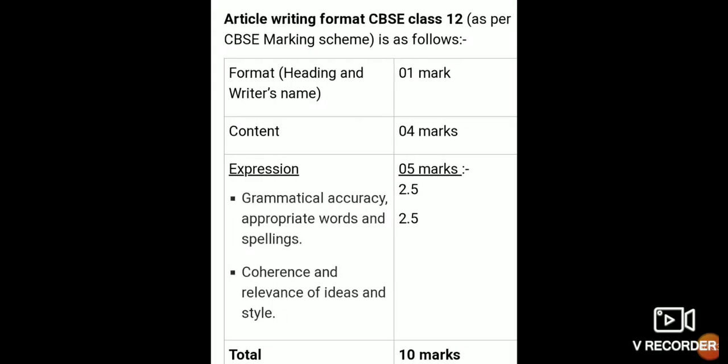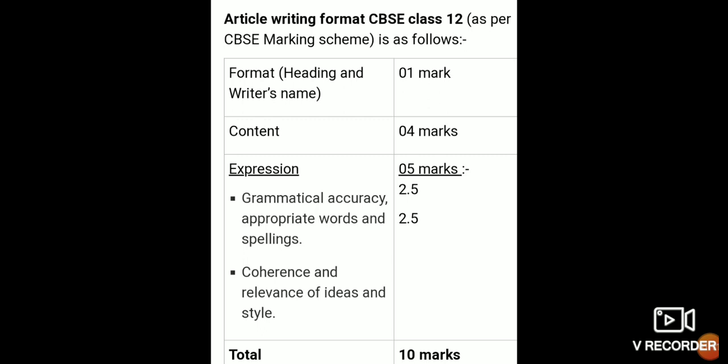Now I will tell you the CBSE marking scheme for class 12th. In article writing, dear students, you can achieve 10 marks. Article writing carries 10 marks. 1 mark you will get for format. How to write the format? In the format you have to write the heading. After that you have to leave one line. Then you will write the writer's name. Will you write your own name? No. You will write the name given in the article. So 1 mark you will get for the format and writer's name.